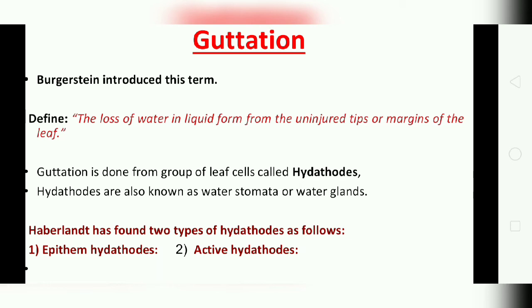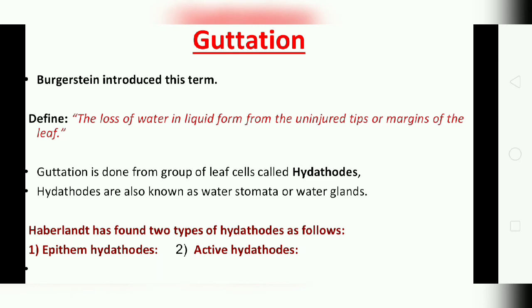Water exudate is negligible as compared to transpiration, but guttation is done from a group of leaf cells called hydathodes present in the leaf epidermis, around which several thin walled parenchyma cells are grouped, known as epithem. The pore of a hydathode is an incompletely developed stoma without any open and close mechanism, present at the tips of vein endings of leaves.